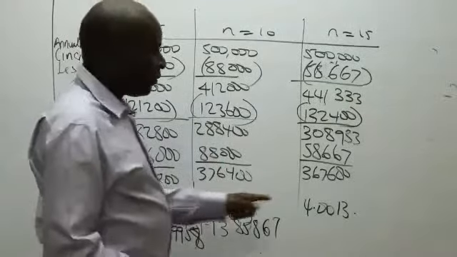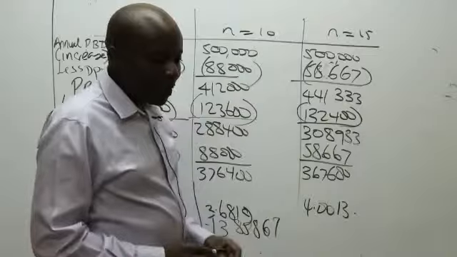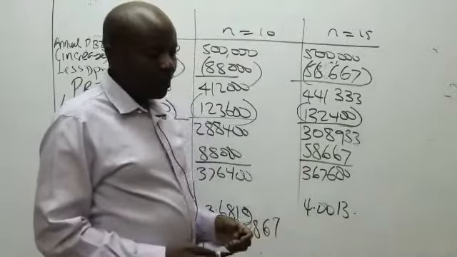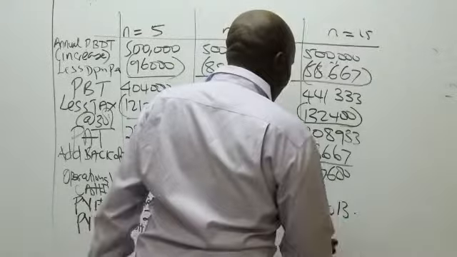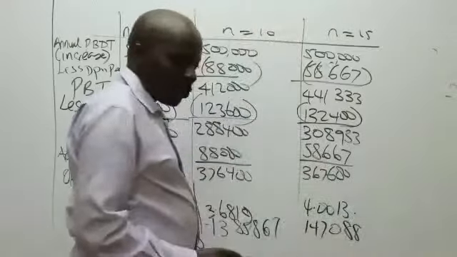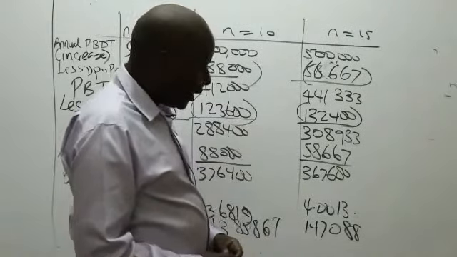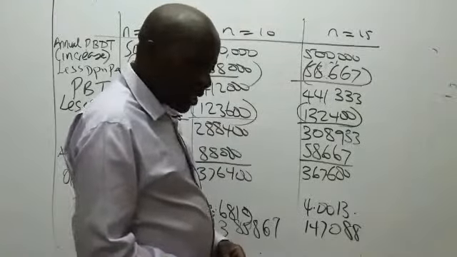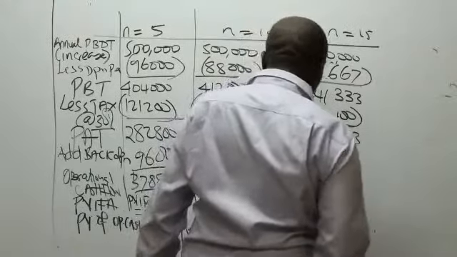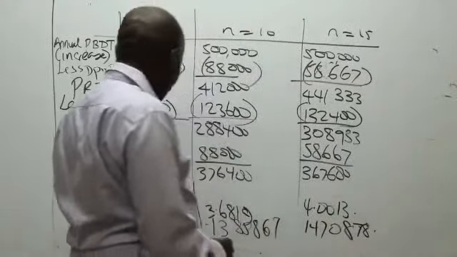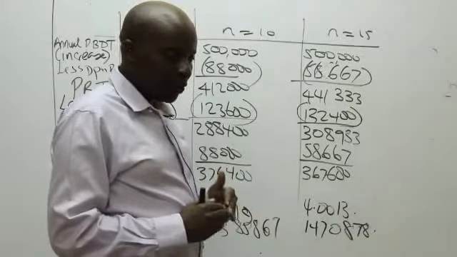Thank you so much. So from there, come and give me this and this. Please multiply them. Somebody gives me a figure of 150. 147.0878. Thank you very much. Ladies and gentlemen, remember these are present values from operational cash flows.